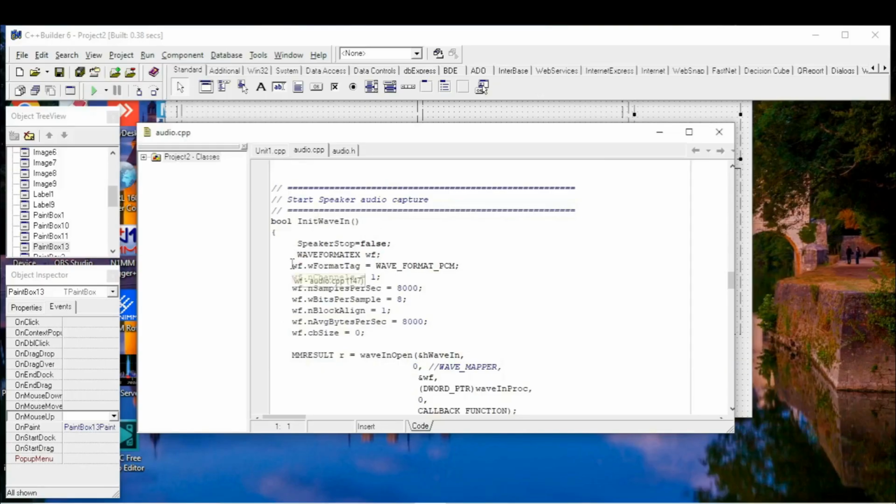So the first we need to initialize sound. We have to create wave format. Will be wave format PCM, one channel mono, 8 kilohertz, 8 bits per sample. So in bytes per second, 8,000. So 8,000 bytes per second. Then we need to open our microphone and speaker.